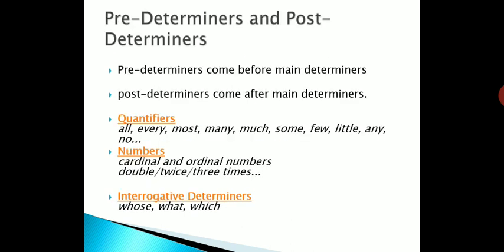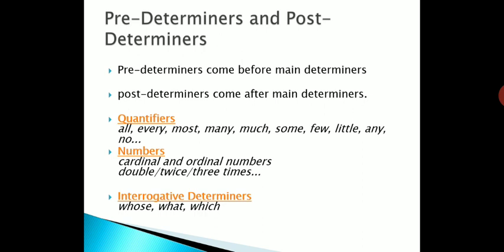Predeterminers and post determiners. As the name suggests, pre means before the main determiner and post comes after the main determiner. The determiner which comes before is a predeterminer, which comes after is a post determiner.